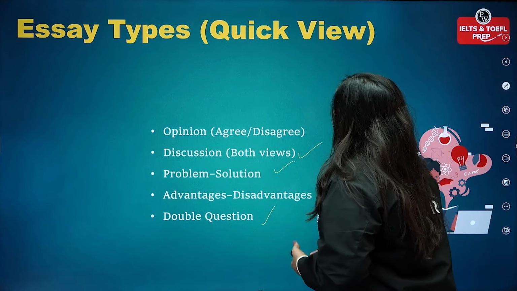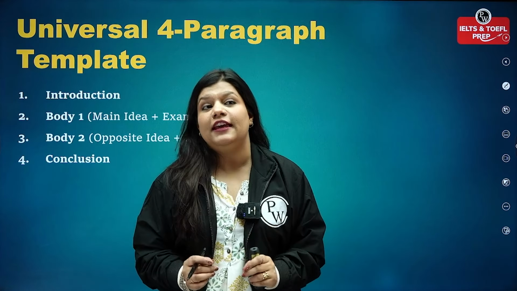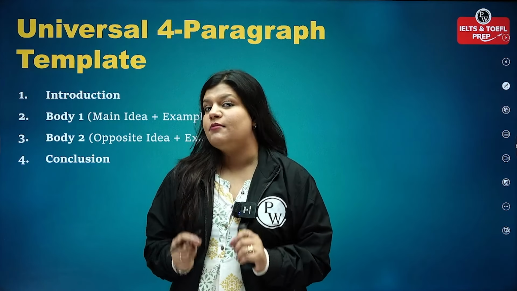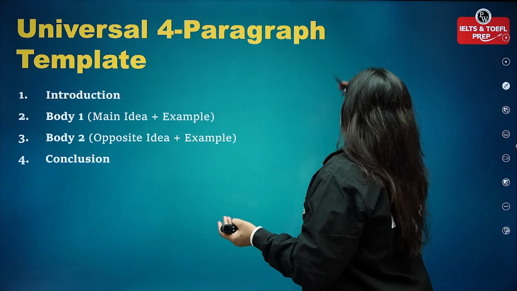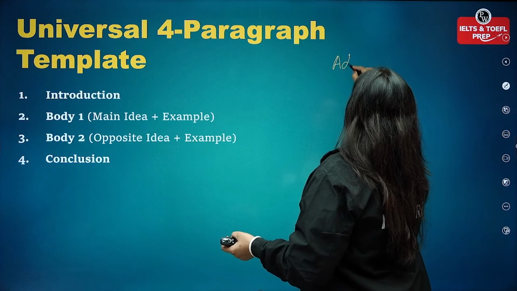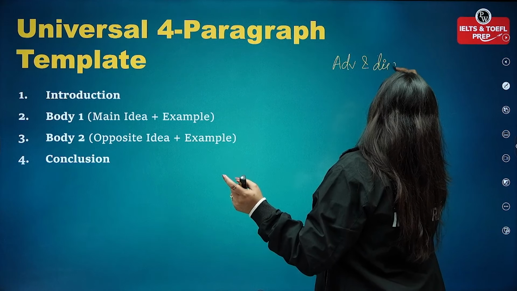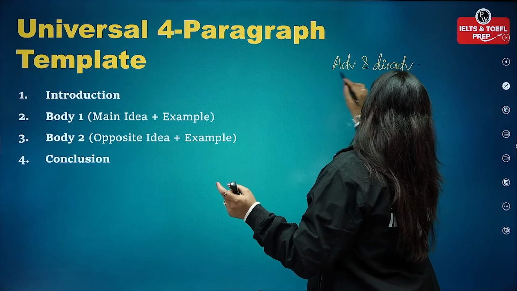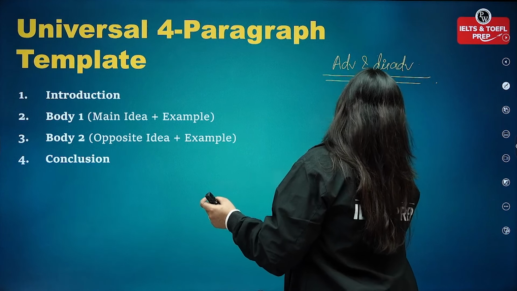Now, moving on further, we have different templates depending upon the demand of the question. For example, if you are working with advantage disadvantage questions, then the weightage that you need to give in your main body is going to be 2 pointers.